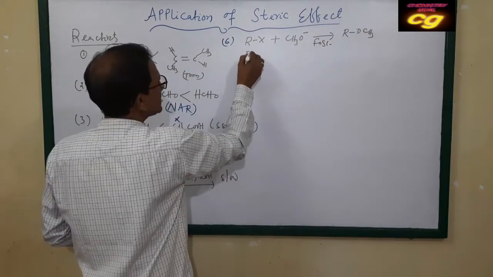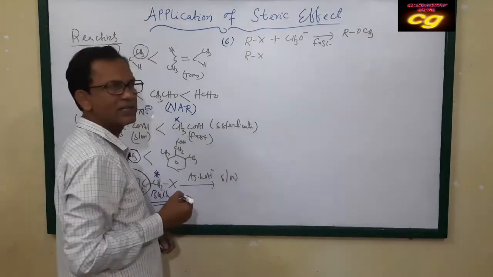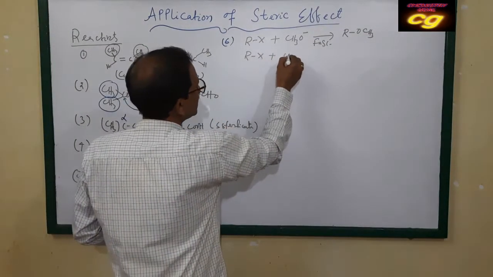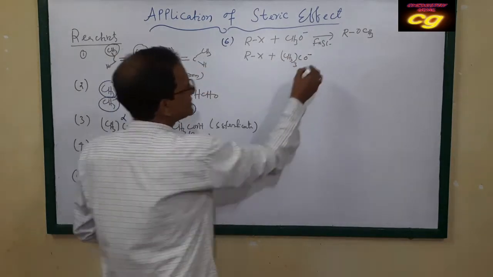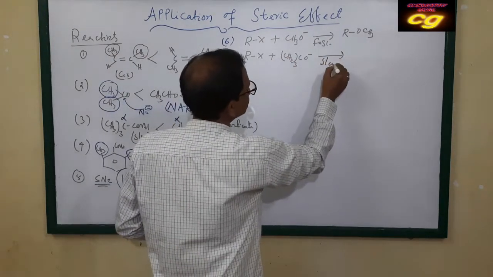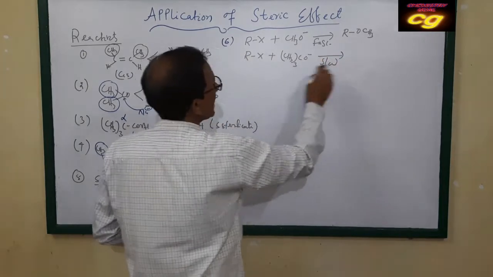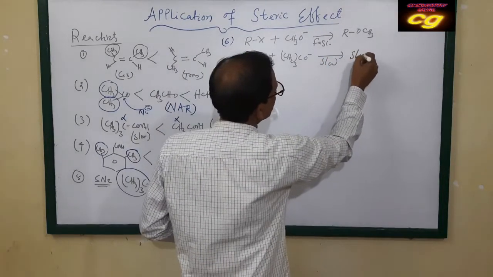But if you take the same substrate, same reactant, with this nucleophile, this reaction is slow, and the reaction is very slow.